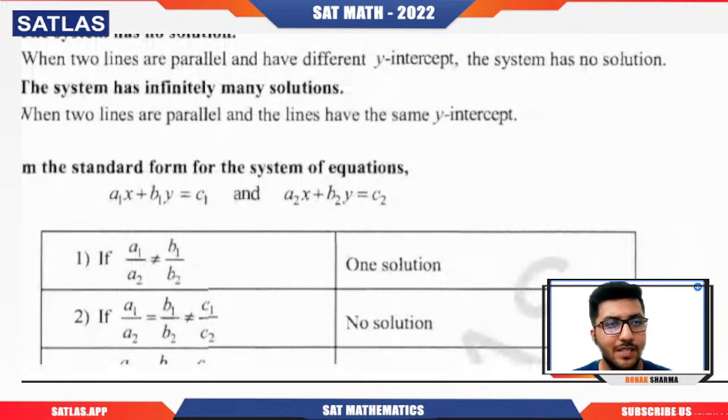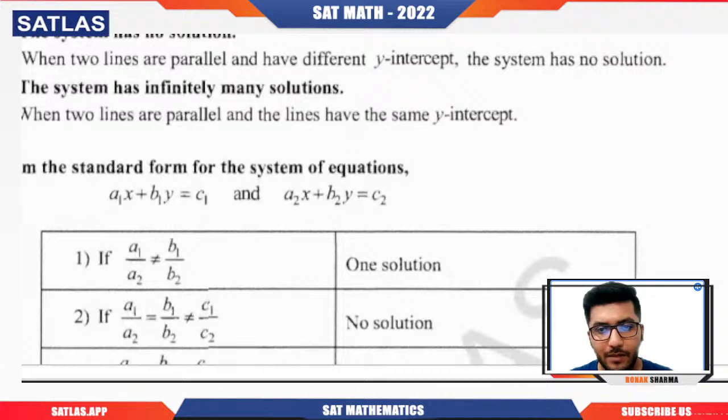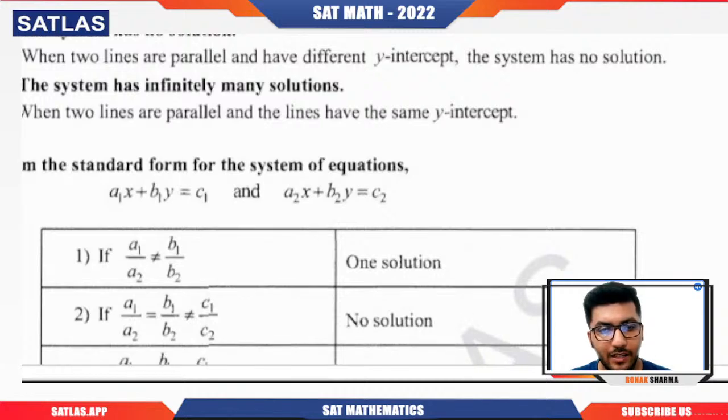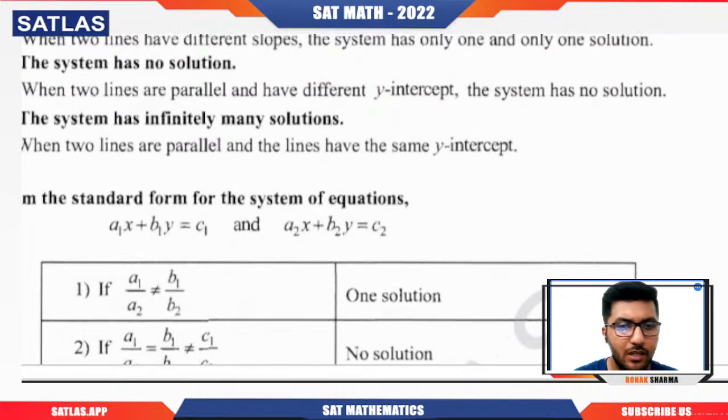So basically, they can be either parallel, or they can be intersecting, or they can be coincident with each other, right? So we can have three conditions. Now how we use those conditions in a mathematical way, so quickly understand that point.